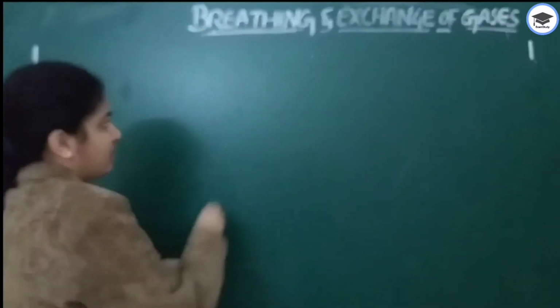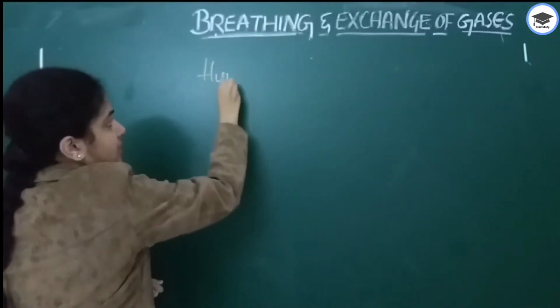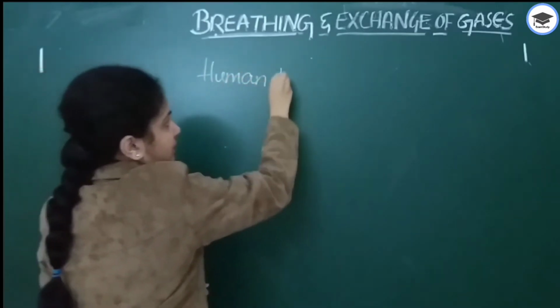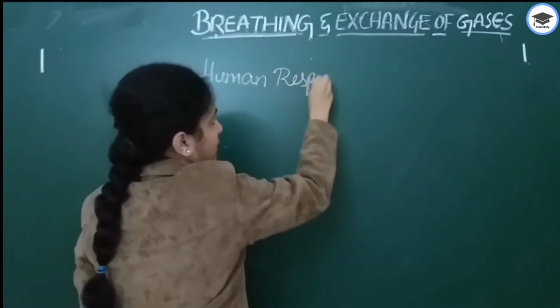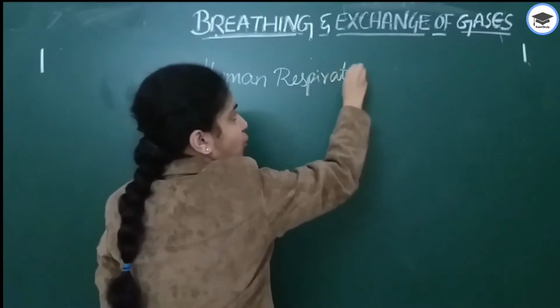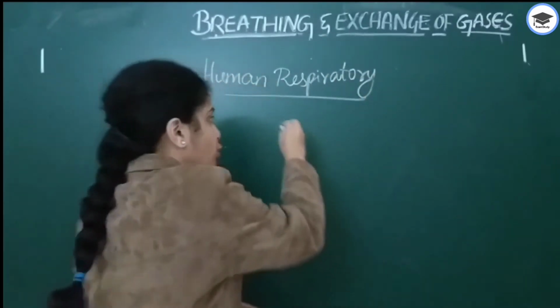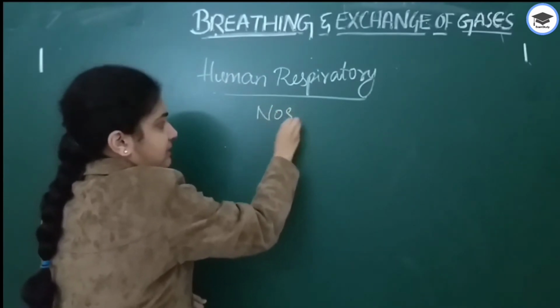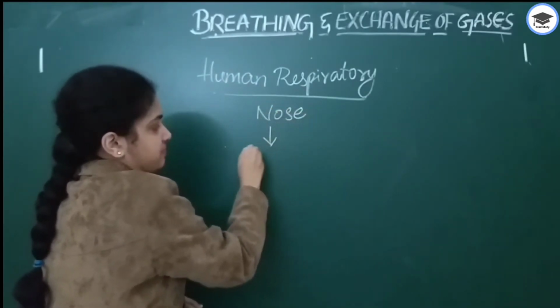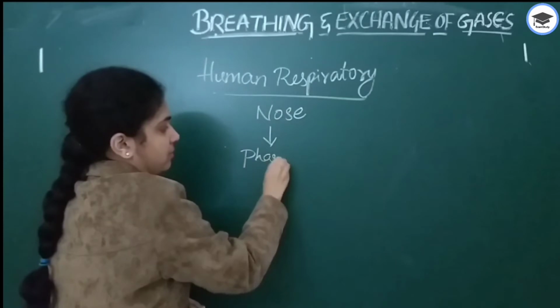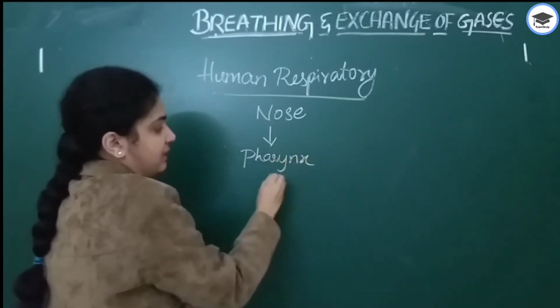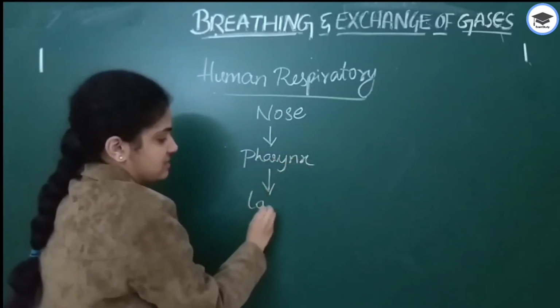In the human respiratory system, we all learned that lungs play a very important role. First, how does air enter? Air enters through the nose, then into the pharynx, then it enters into the larynx.